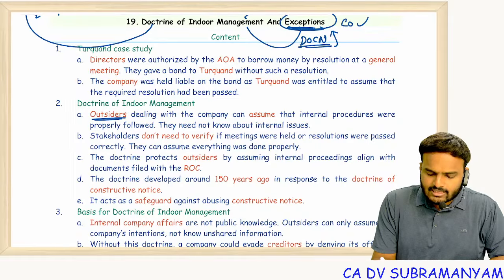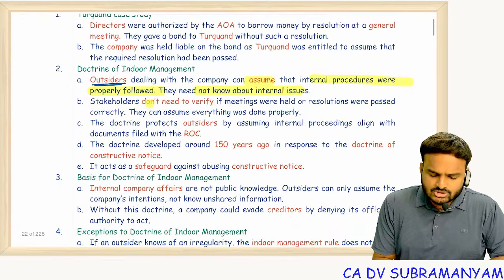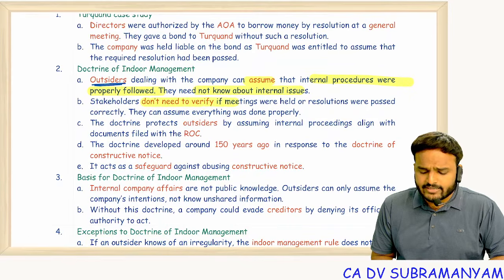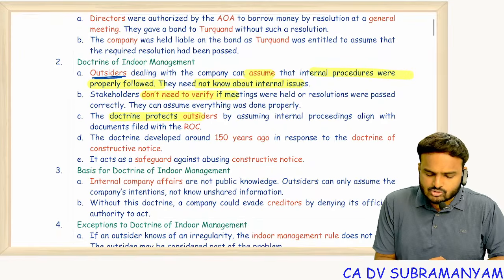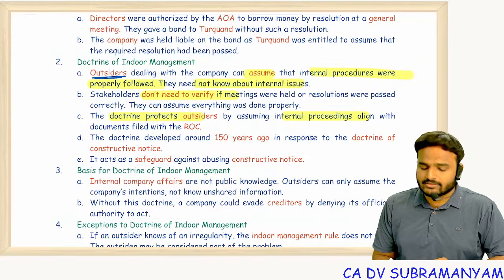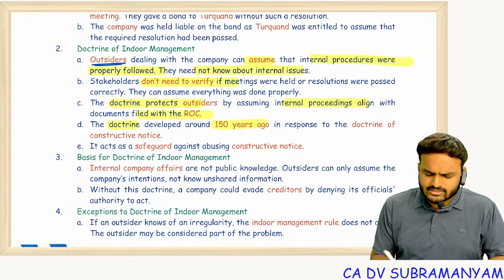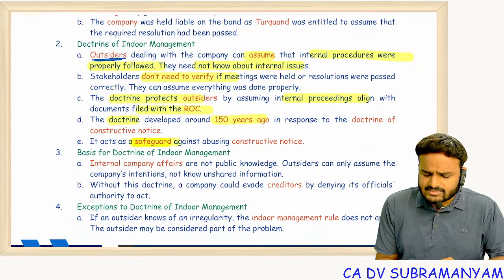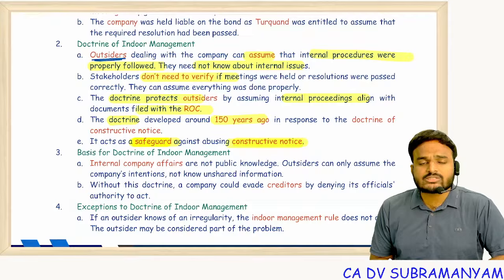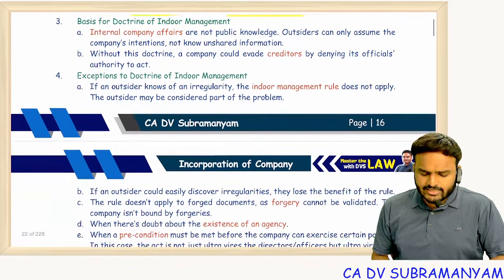Outsiders dealing with the company can assume that internal procedures were properly followed; they need not know about the internal issues. Stakeholders do not need to verify whether meetings have been held or resolutions have been passed. This doctrine protects outsiders by assuming internal proceedings align with the documents filed with the ROC. This doctrine developed 150 years ago. It acts as a safeguard against misusing constructive notice. But this doctrine has 3 exceptions.